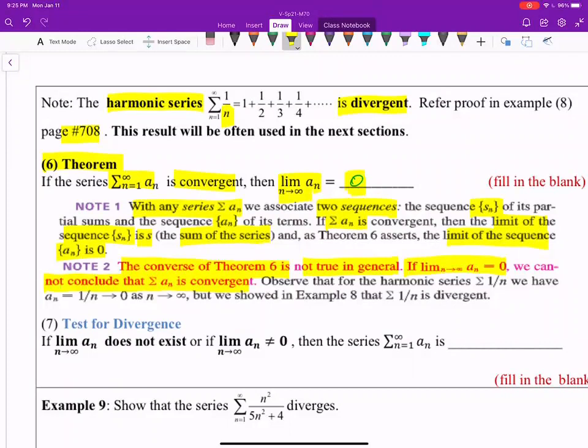But if you take the limit of the nth term for this harmonic series, which is 1 over n, it equals 0. The limit of the nth term equals 0, but the series it came from was sigma 1 over n, which is clearly divergent.